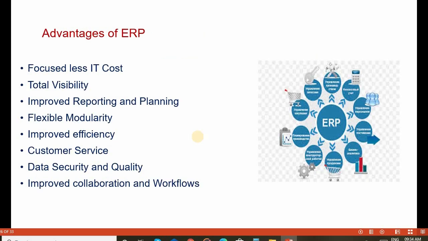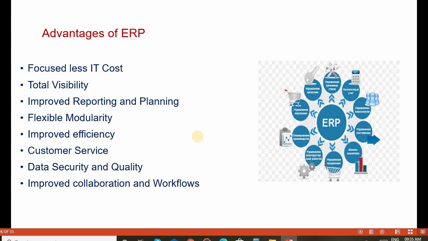There are various advantages of using enterprise resource planning, such as lower IT cost, total visibility, and improved reporting and planning. The modularity is very flexible, so efficiency is easily improved because we are using standardized ERP software.